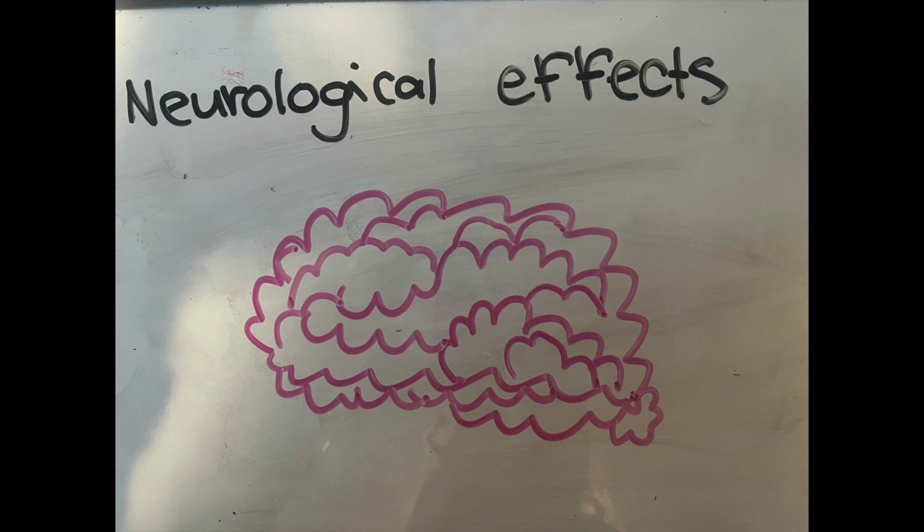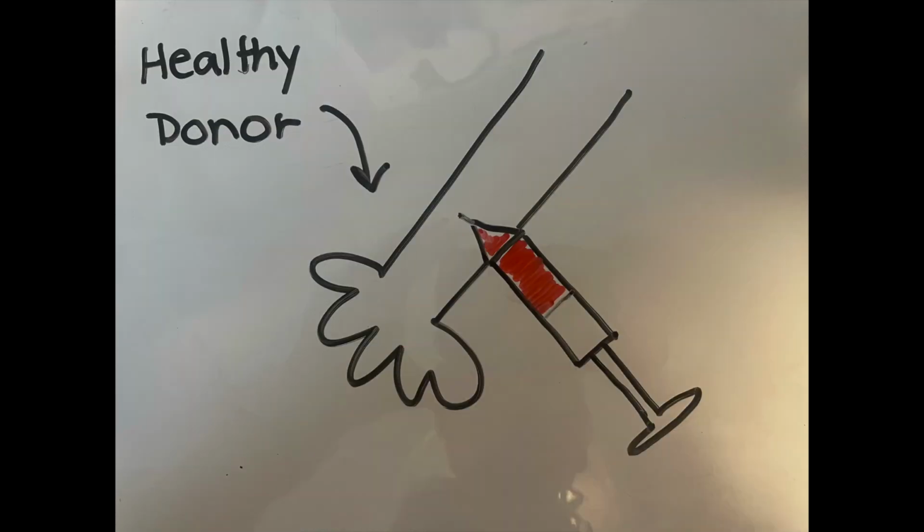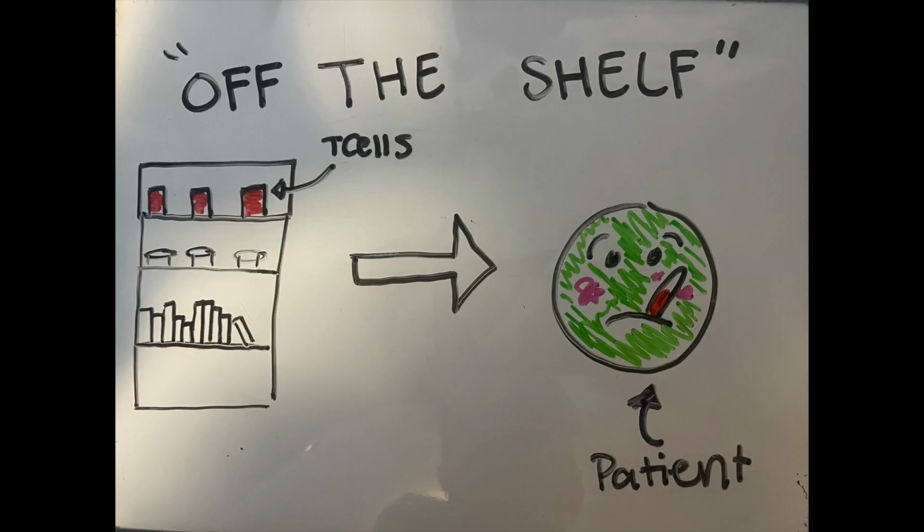Another new idea has evolved from further research of CAR T cells. The idea is using collected T cells from healthy donors and would be able to use them immediately rather than having to be manufactured for each patient. This would create CAR T cells to be considered off the shelf, and more patients could have access to this new treatment. Off-the-shelf CAR T cells are now being tested in small clinical trials.